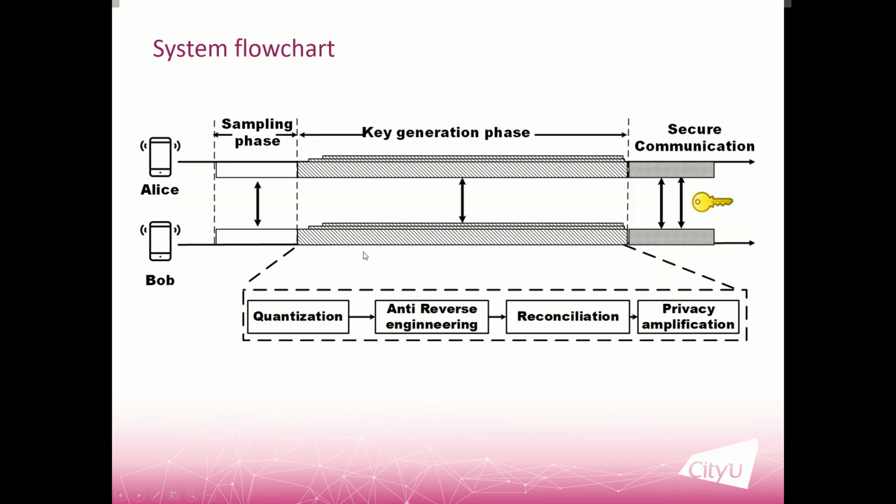And this is the flowchart of our system. So suppose we have two devices, Alice and Bob. They want to generate the same key. So first they will exchange a number of acoustic packets, and then they will follow these 4 steps here to generate the key, and finally they can use the key to secure their communications. So the key generation phase here includes 4 steps: the quantization, the anti-reverse engineering, the reconciliation, and the privacy amplification. So next I'm going to talk about these 4 steps.